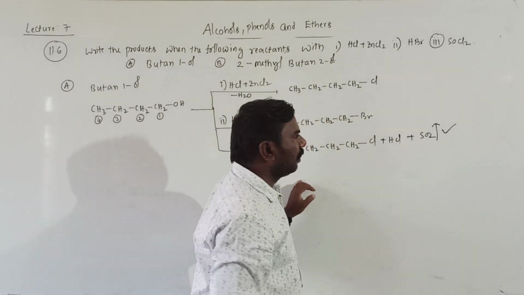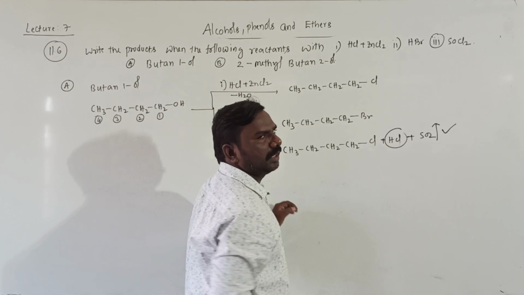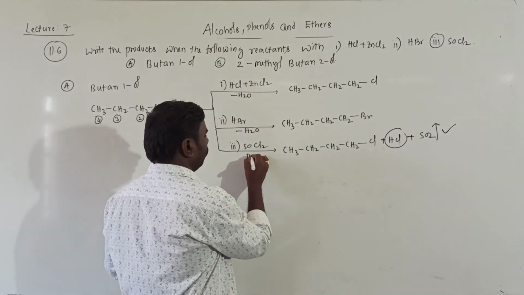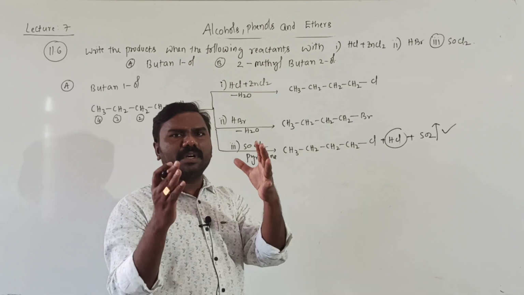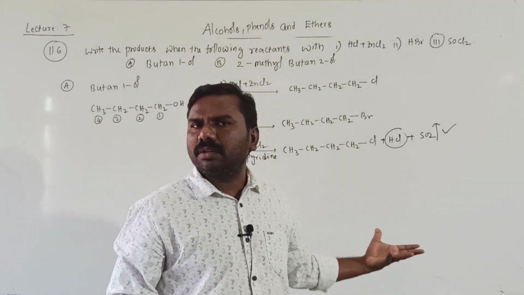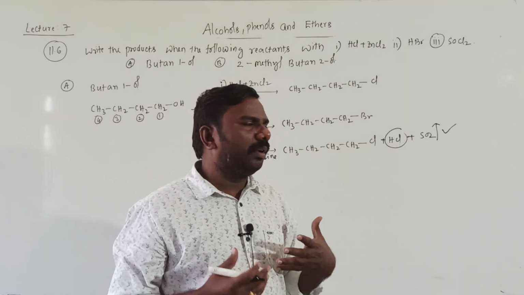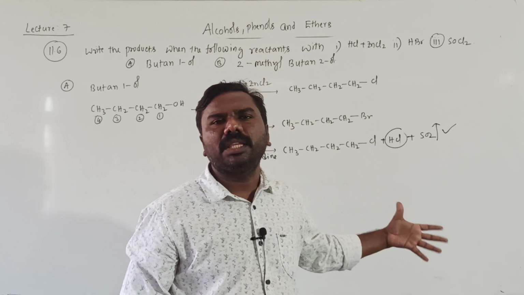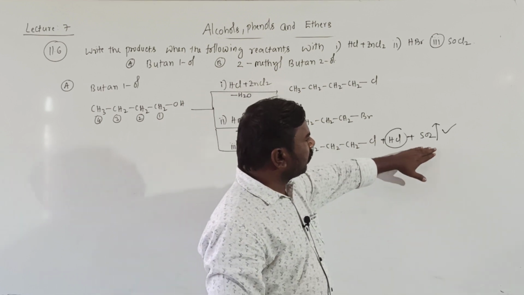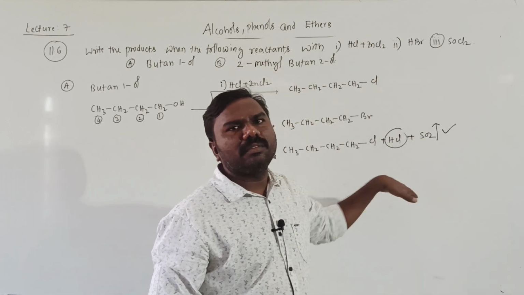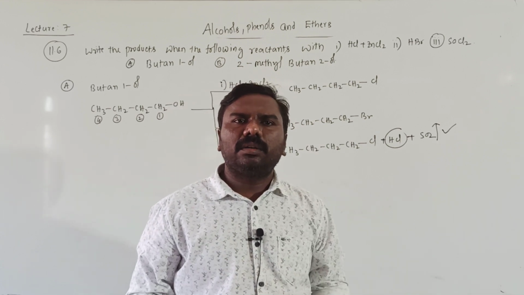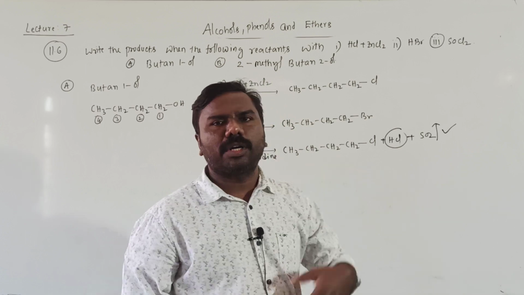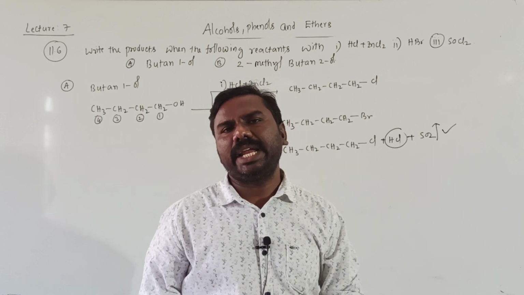Among these three, the best method used to prepare butyl chloride is the third method, because SO2 gas is removed, and the hydrogen chloride gas is neutralized by pyridine. Then the left component in our test tube is only butyl chloride. We will not get any impurity, because SO2 gas will be removed and HCl will be neutralized by pyridine. Pure butyl chloride we will get.